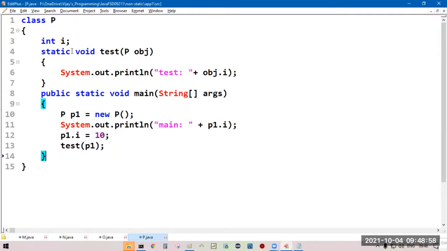That means we are not calling other static members. So straight away come to the main method. There are no other static members to be executed, so we are executing main. We are going to create an object for the P class. This int i is going to load with the default value 0. Now main: current i value, that is 0.